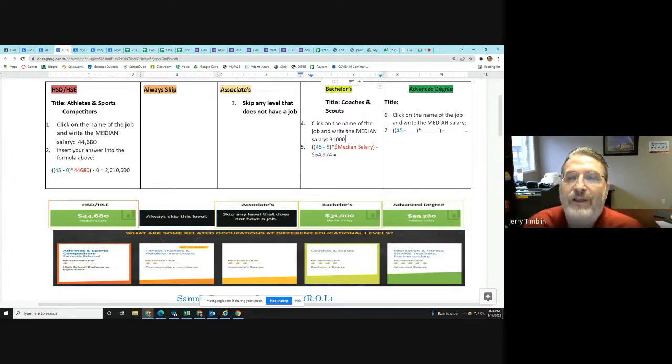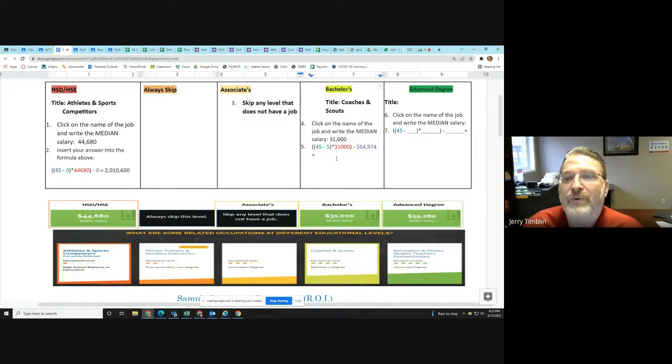So 31,000. Now, on average, though, of course, in most instances with bachelor's degree, associate's degree and high school jobs, generally the amount is going to be going higher each time. That's the goal. That's the reason you go to college. You want to make more money, right? So normally with most jobs, these amounts should go up each time. In this case, it does not, just because of the example they chose. But in general, you should find the person will get paid more for doing a bachelor's degree job as opposed to a high school level job. So again, you bring down the median salary,